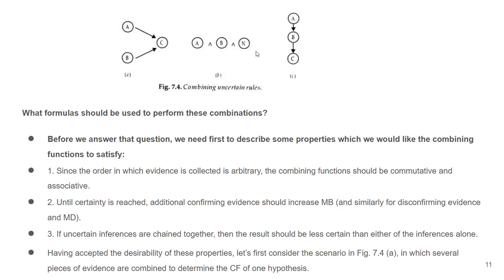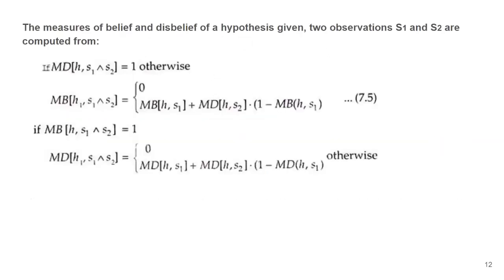Suppose there are multiple hypotheses available and a single evidence is there, how are we going to calculate? So these are the different scenarios and how we consider them when calculating CF, that we have to discuss. Now suppose we have one hypothesis, meaning one event, but two observations, two proofs S1 and S2. Are you getting what I'm trying to say? Suppose I say today is Monday, that is my hypothesis, that is my event, and I have two proofs supporting that, proof S1 and proof S2.